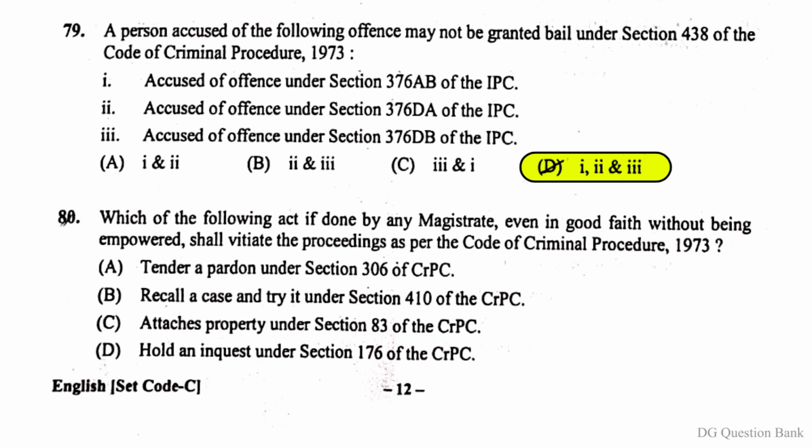Question number 80. Which of the following act, if done by any magistrate, even in good faith without being empowered, shall vitiate the proceeding as per the Code of Criminal Procedure 1973? The right answer is option C. Attached property under Section 83 of the CRPC.